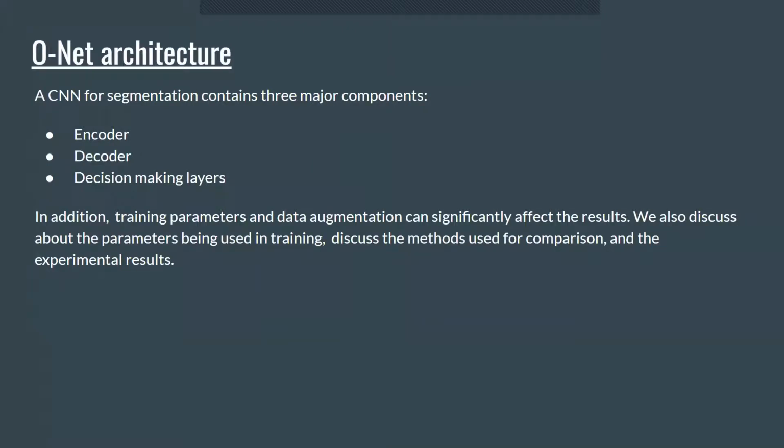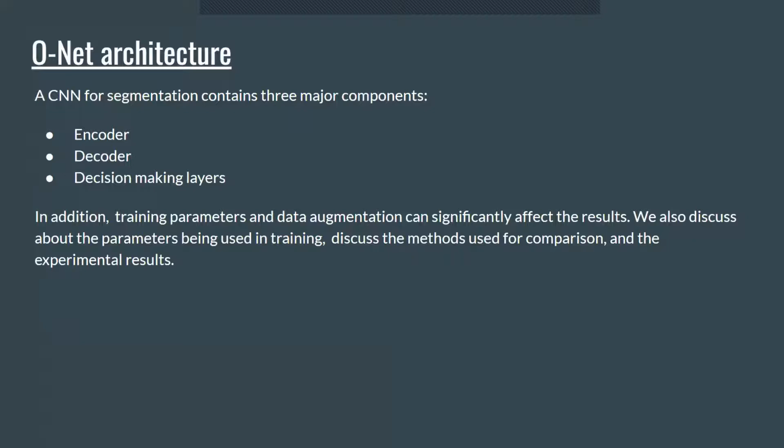Coming to the O-Net architecture, a CNN for segmentation contains three major components: encoder, decoder sides, and decision-making layers. The encoder layers extract features while the decoder layers try to map the extracted features to the pixel level of an input image. The decision-making layers combine the different layers and apply the final decision for the segmentation task based on the extracted features.